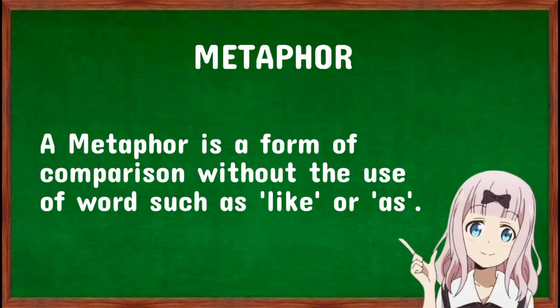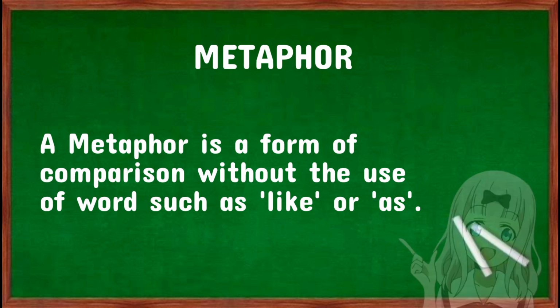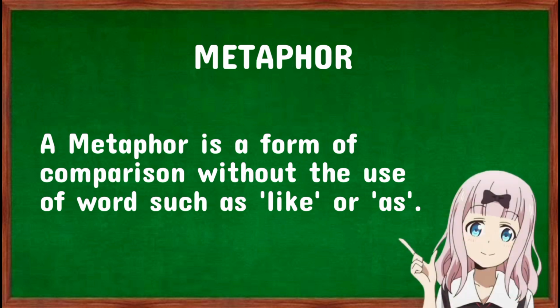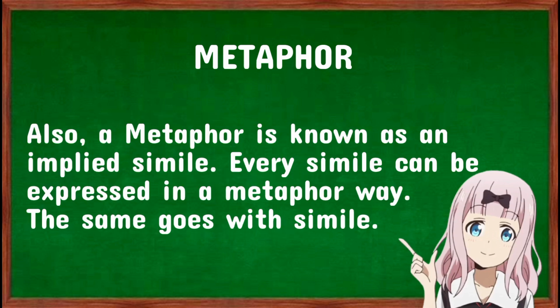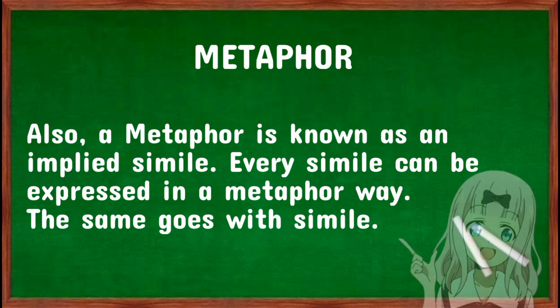Metaphor. A metaphor is a form of comparison, but without the use of words such as like or as. Here are some examples. Time is money, and he is an ogre. Also, a metaphor is known as an implied simile.